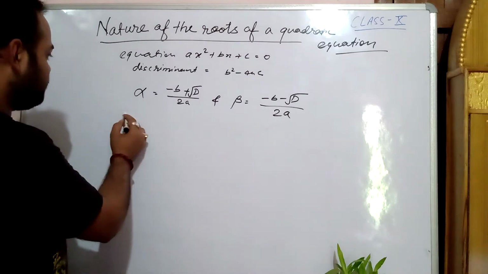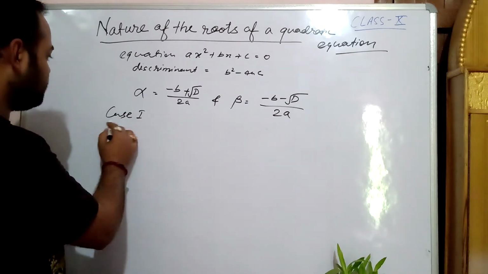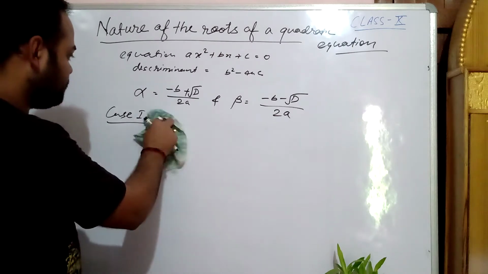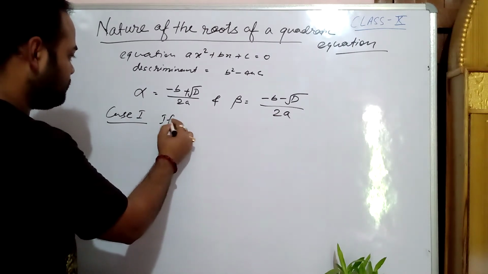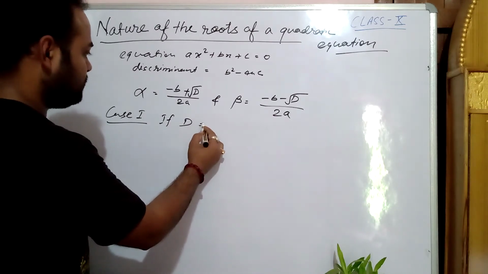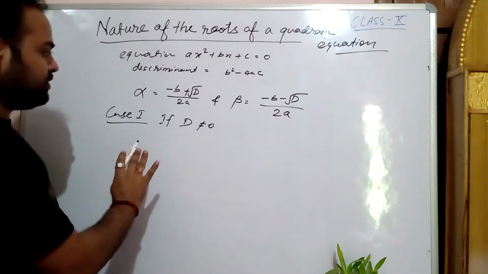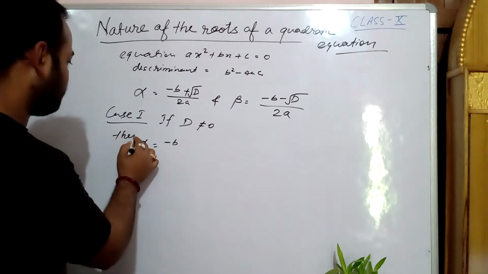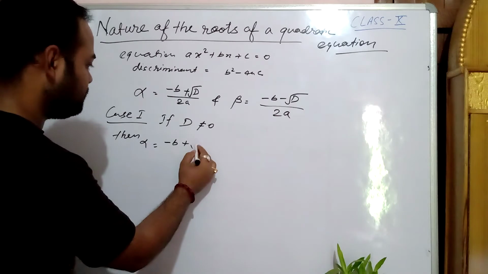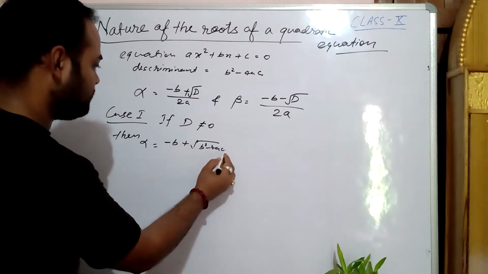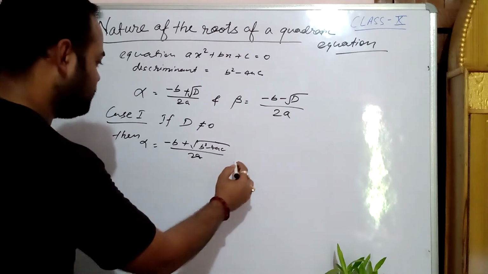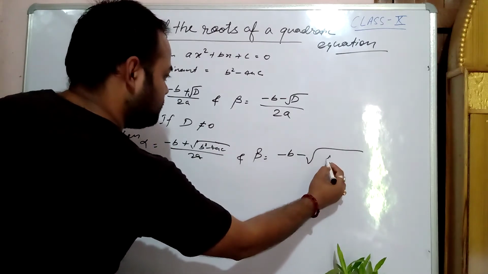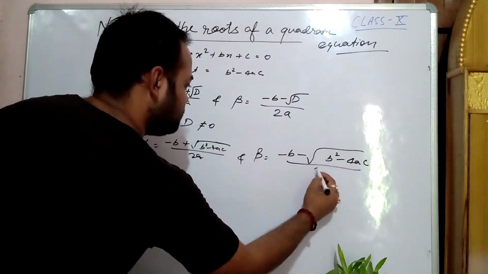Now, case 1. If d is not equal to 0, then alpha is equal to minus b plus root under b square minus 4ac by 2a, and beta is equal to minus b minus root under b square minus 4ac by 2a.